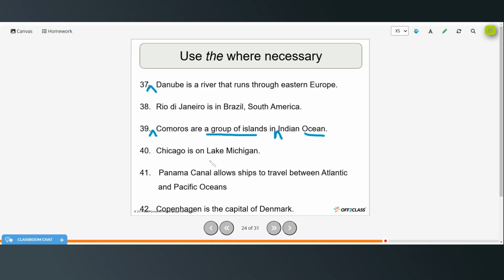Chicago is on Lake Michigan. That's fine, doesn't need anything. Panama Canal allows ships to travel between Atlantic and Pacific Oceans. So here we need the Panama Canal allows ships to travel between the Atlantic and Pacific Oceans because we use the with canals and with oceans. And Copenhagen is the capital of Denmark. That's fine as it is.